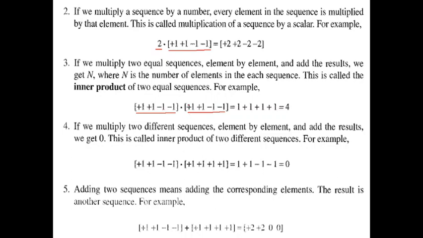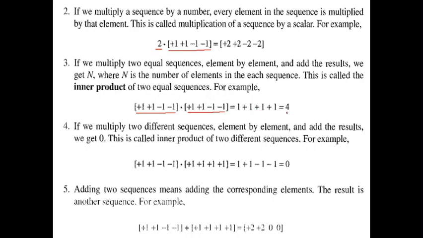So here whenever we multiply, we have to multiply element by element. First element of this multiplied with first element of the second one. So plus 1 into plus 1 is plus 1. Plus 1 again plus 1 is plus 1. Minus 1 into minus 1 is again plus 1. Minus 1 minus 1 plus 1.